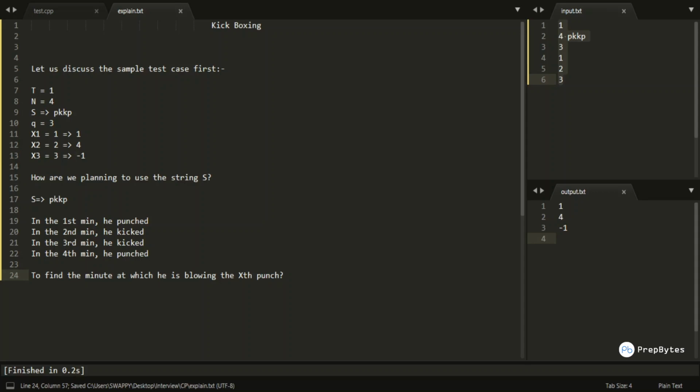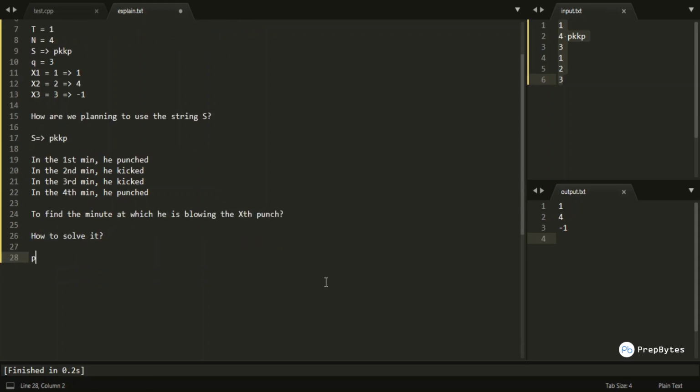Now the idea is how to solve it. I would maintain a basic p counter. The p count counts the total number of punches done till now, till the i-th iteration. And what will be my answer?